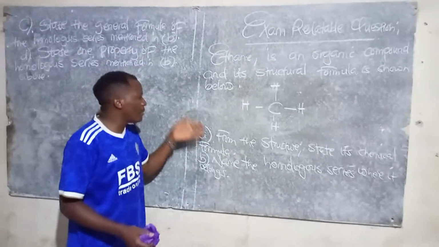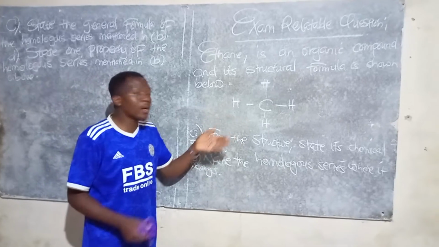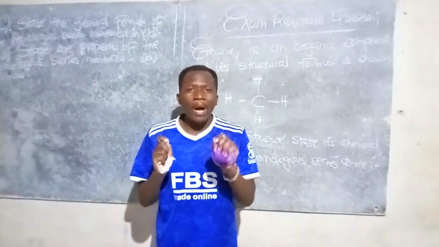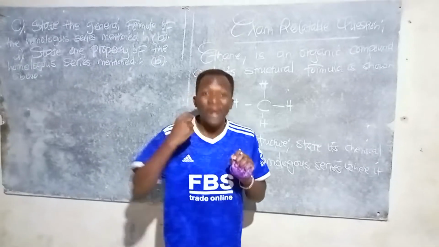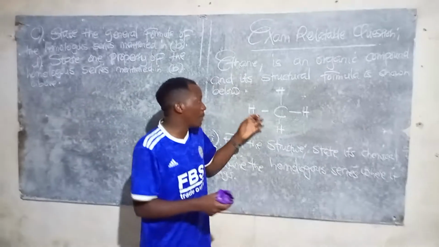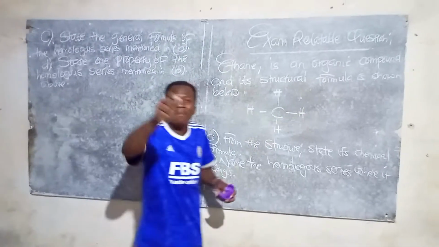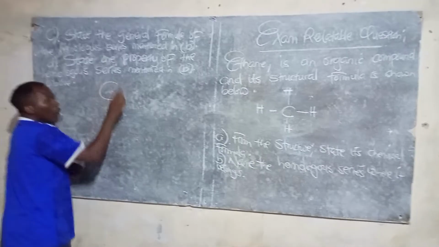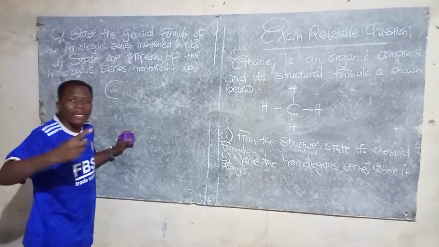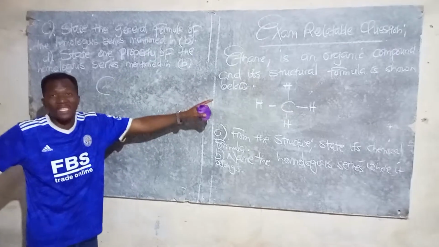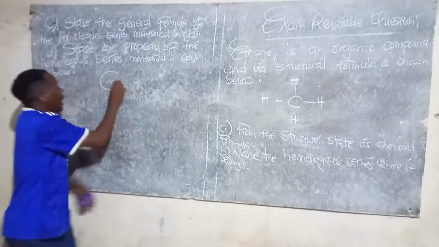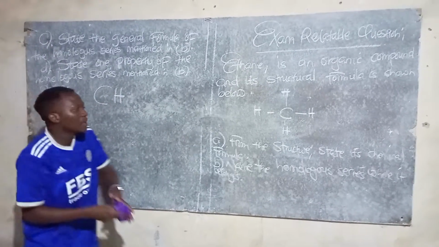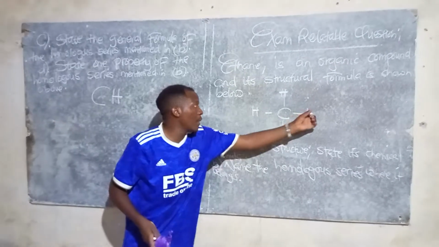So A, from the structure, state its chemical formula. The first thing is to align the number of carbon atoms that you have and write them first before you come up with the number of hydrogen atoms. In my case, I have 1 carbon atom. I'm going to combine it with the other element displayed in the structure, which is hydrogen. Counting the hydrogen atoms, 1, 2, 3, 4.